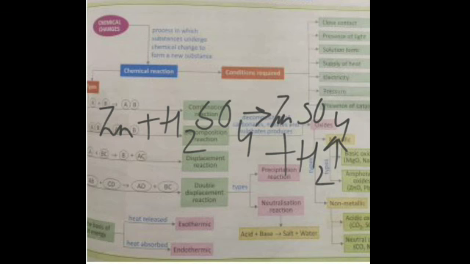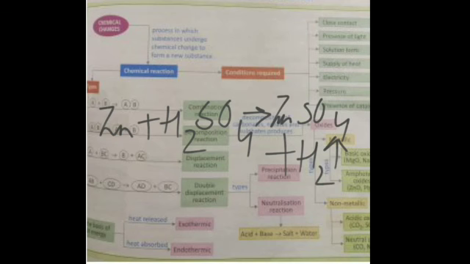Similarly, there is formation of a precipitate, as in the reaction when ferrous sulfate and sodium hydroxide react together, they form a dull green precipitate, that is ferrous hydroxide, and sodium sulfate is formed. Then there can be a change of state. For example, two gases, hydrogen and oxygen, react together to form a liquid, changing from gaseous form into liquid form and forming water.